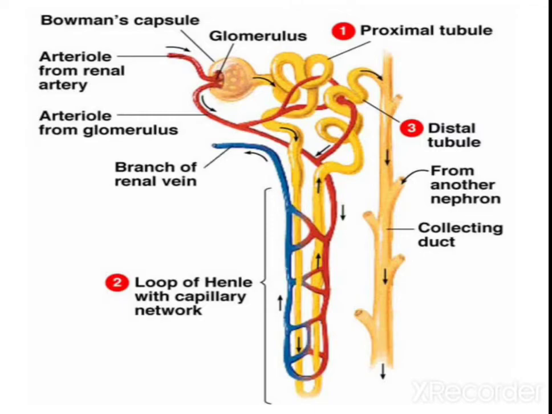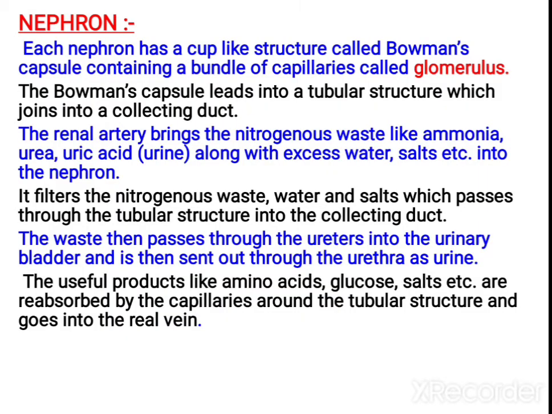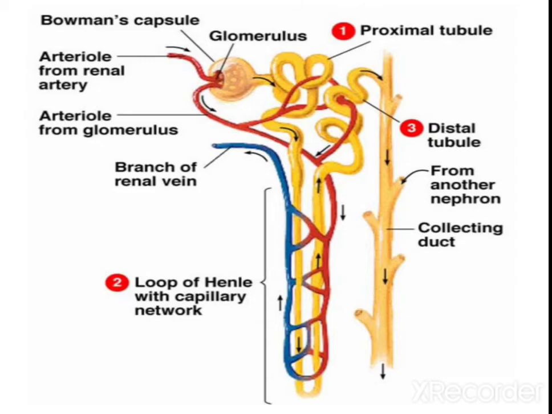Now let us study the formation of urine. How does it occur? I told you, the glomerulus is the bunch of capillaries seen inside the Bowman's capsule. The renal artery brings the blood for purification. When it comes inside the glomerulus, the blood is filtered, which is glomerular filtration. By filtration, the bigger molecules stay inside and the smaller ones come out.